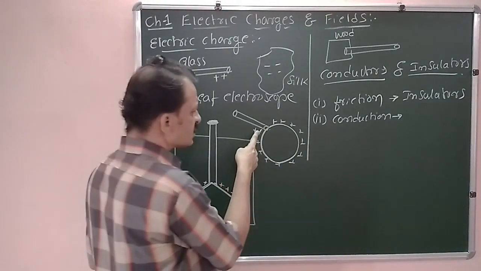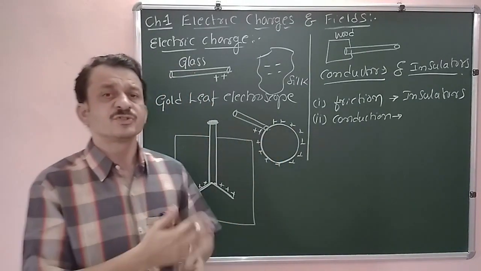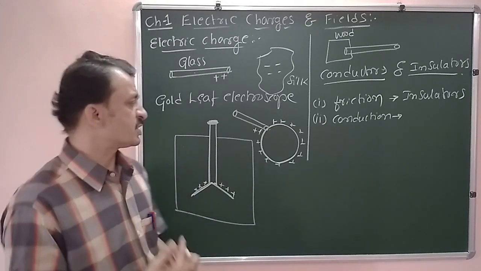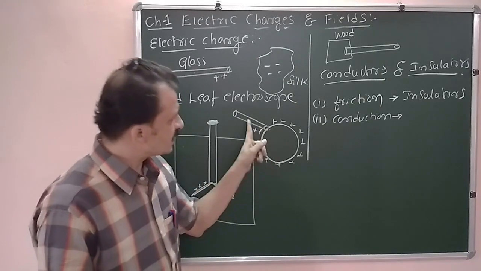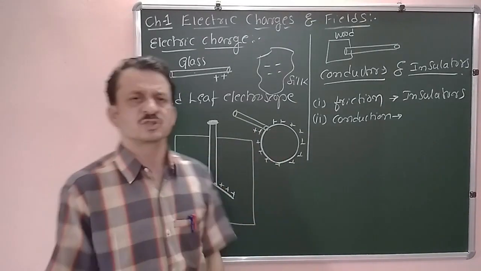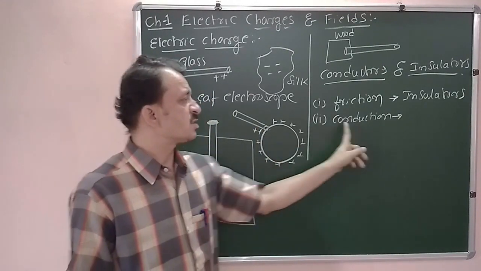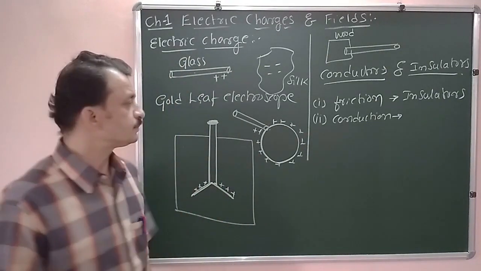Those charges get transferred because of the difference in charge concentration, and they get uniformly distributed, and when you take out the glass rod, the sphere is positively charged. This method of electrification is called charging by conduction. This is the second method.